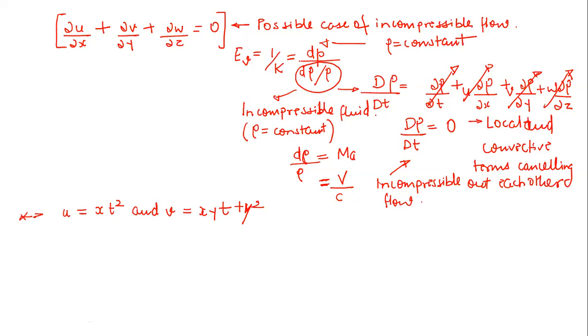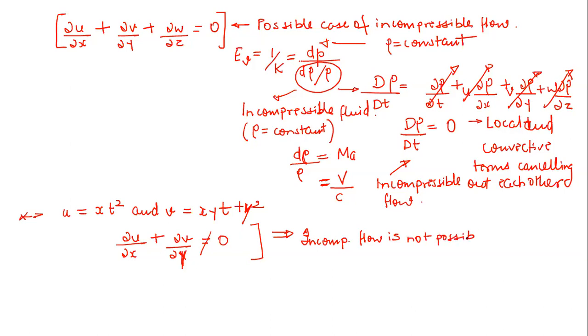Sir, compressible flow. Yes, good. So here, this is just two dimensions, so ∂u/∂x plus ∂v/∂y, if you solve this, it will not be equal to 0. So if this is the situation, then we can say that incompressible flow is not possible.